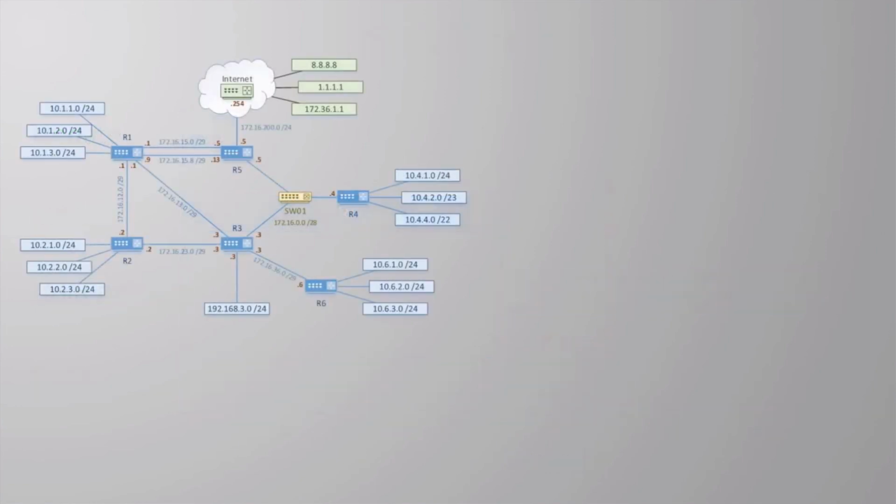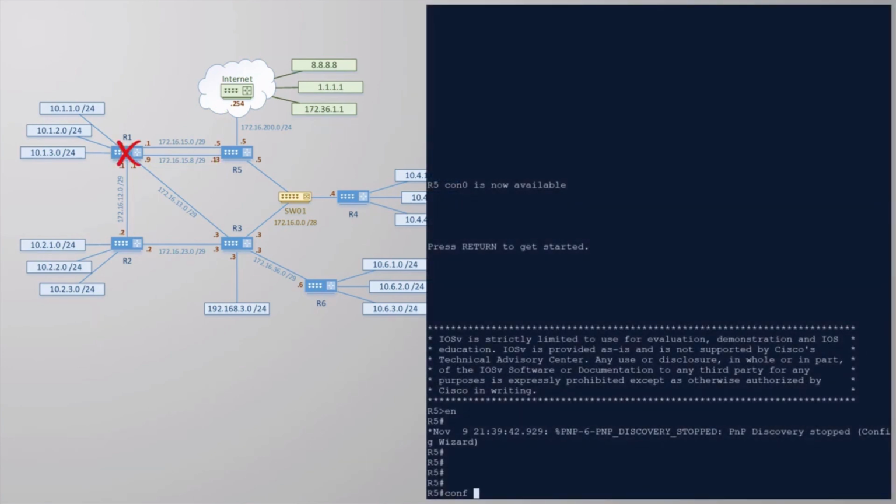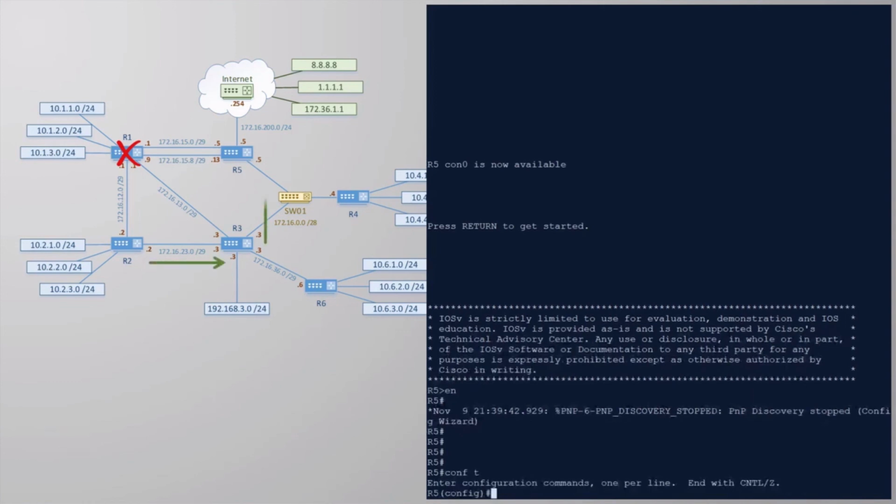So how do we manage the default route? We can't simply throw in a network statement for 0.0.0.0 and expect it to work. Why is this? Because it doesn't match any connected route. We can't advertise a route that we don't own. We could configure a static route on all routers, but that's a lot of effort, and it won't respond to changes in the network. What we can do is pick the router closest to the internet and configure a static default route there.